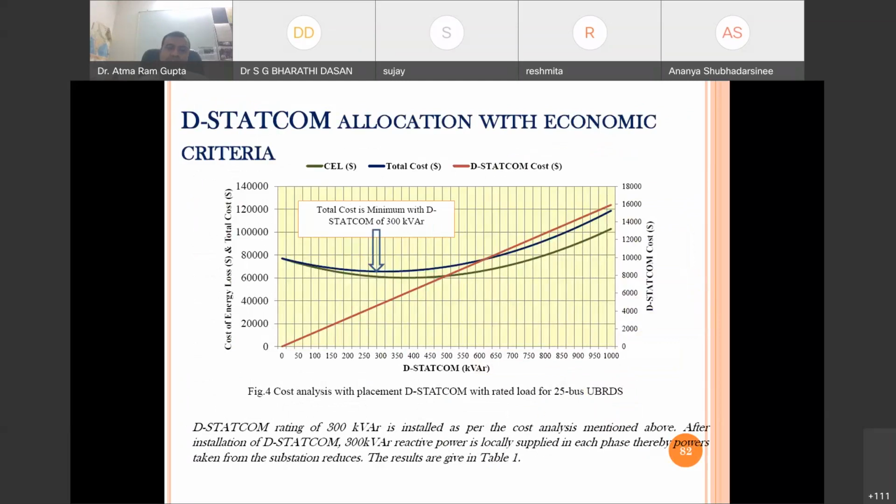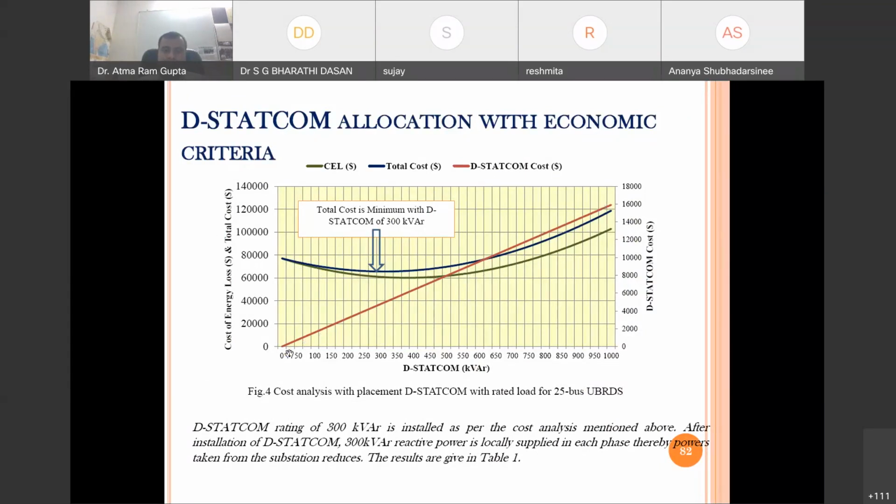So next is the economical allocation. As we have seen earlier also, as we are increasing the size of the D-STATCOM, losses are reducing, and after some point again it is increasing. Okay, so if you see, the cost of energy loss follows the loss reduction, that is the green line, and this is the D-STATCOM size.